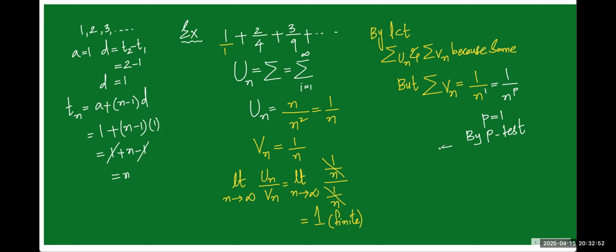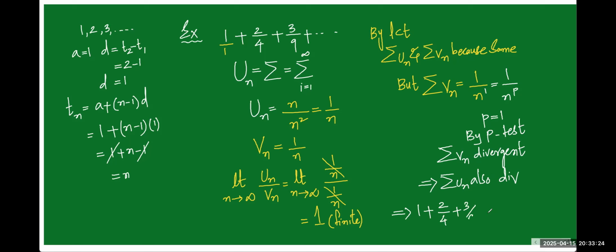By p-test, summation vn is divergent, because less than or equal to 1 case is divergent. If summation vn is divergent, from the above statement we say that summation un is also divergent. This implies that the series we are writing here, 1 plus 1 by 2 plus 4 by 3 plus 9 and so on, is divergent. And that's it.